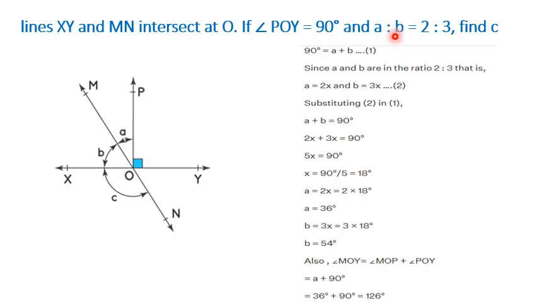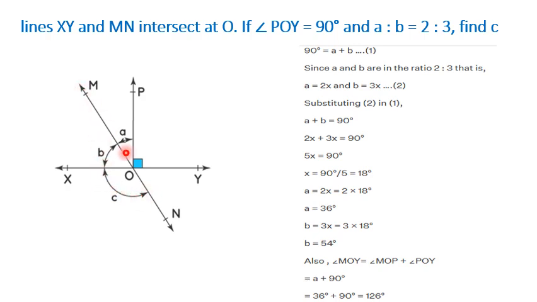They are in the ratio 2:3, so we can write A as 2x and B equal to 3x. We can substitute here, so 2x plus 3x is 90 degrees. X will be 18. A becomes 2x, which is 36 degrees, and B will be 3 into 18, which is 54 degrees. So we got the values of A and B. We need to find C.